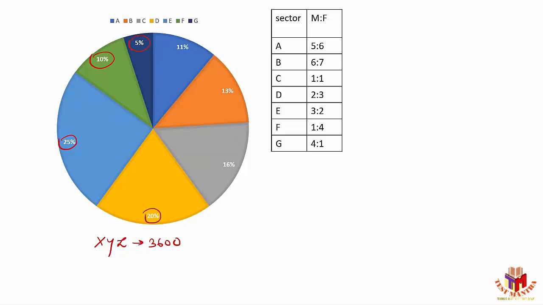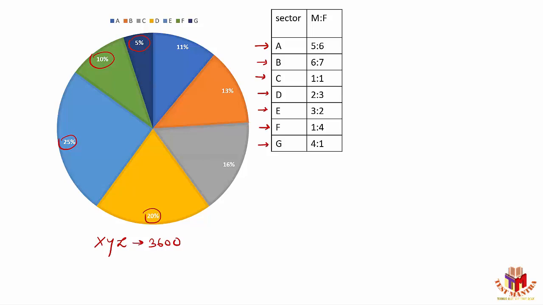So that's the first information given. Apart from that, the other information given is that these employees are either males or females. Sector A will have males and females in the ratio of 5:6. Sector B, they are in the ratio of 6:7. Sector C, they're in the ratio of 1:1. Sector D, 2:3. Sector E, 3:2. F, 1:4. And G, 4:1.